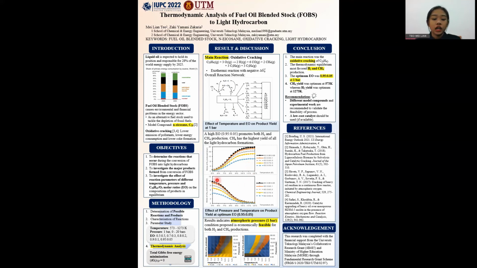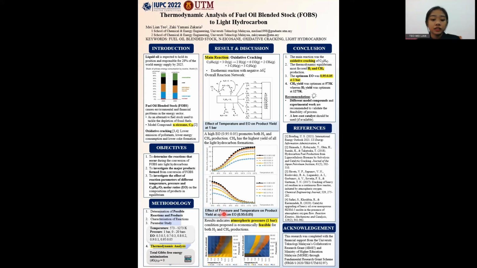On the other hand, methane yield was higher at lower temperatures and it decreased gradually with the increase in the reaction temperature. Similar to carbon formation, more methane was produced in a higher yield due to the presence of more carbon in the reactant. Methane production was optimum at 573 Kelvin.